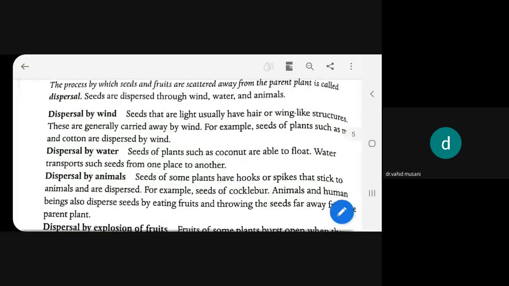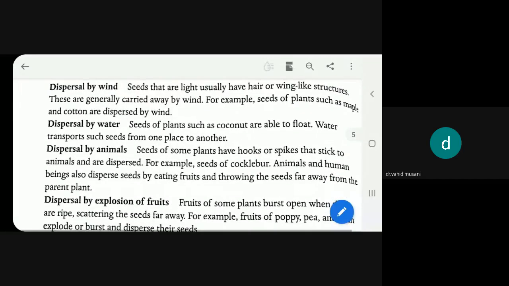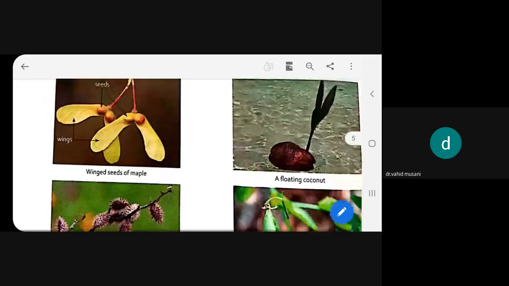If a fast wind blows, then with the flow of the wind, those small tiny fruits and small tiny seeds which are very light will also move with the flow of wind. For example, maple. See here, the picture of maple is given.